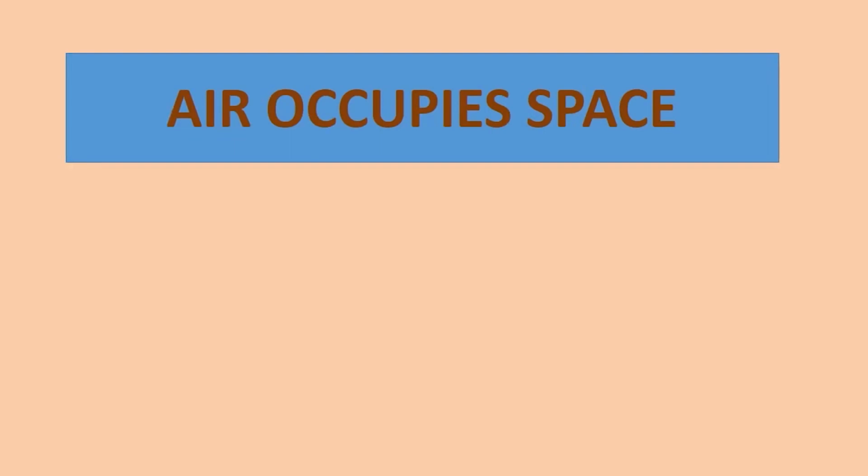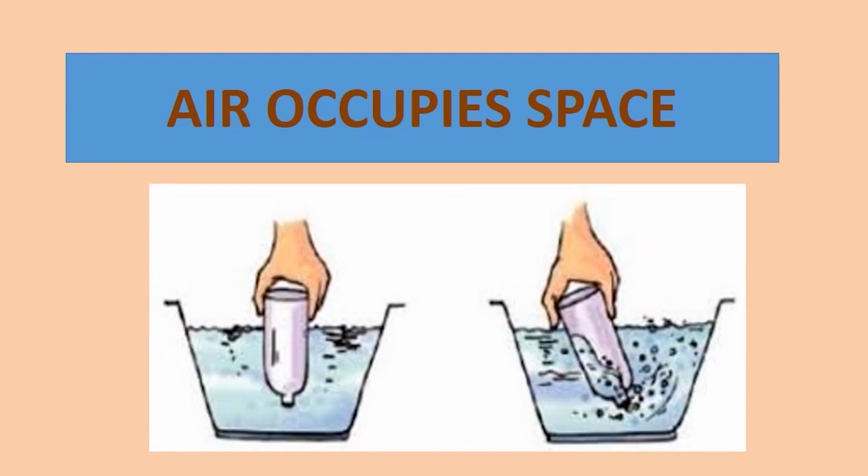Let us perform an activity to show that air occupies space. Take some water in a glass tub or a container. Take an ordinary transparent empty tumbler, turn it upside down and dip it into the container. Does water rush into the tumbler? Here you can see that water is not getting inside the tumbler.